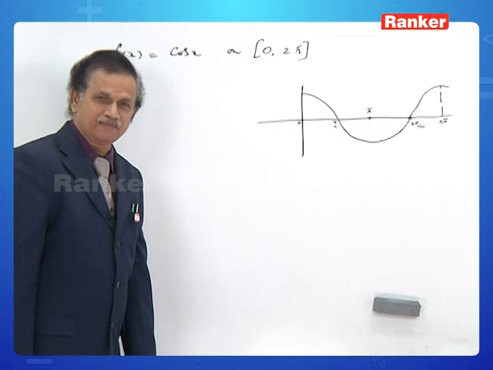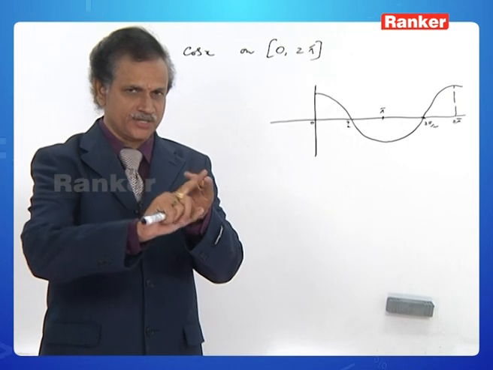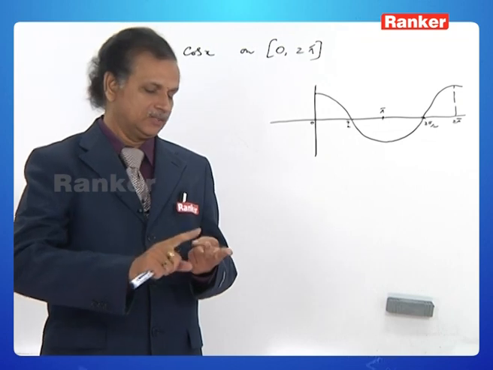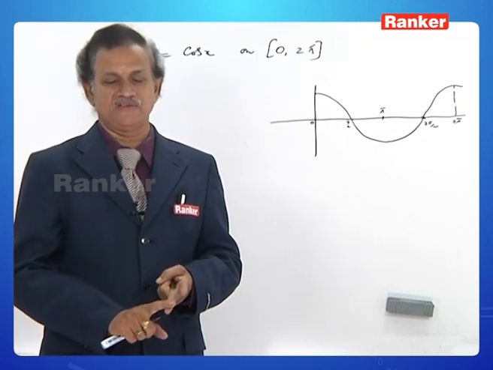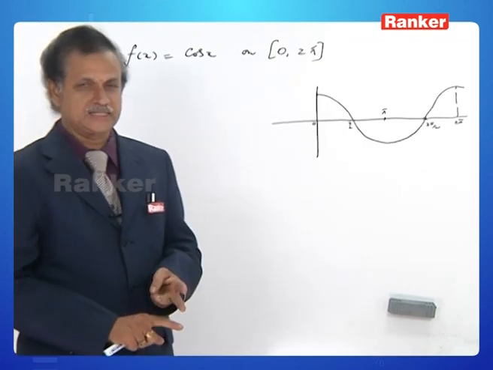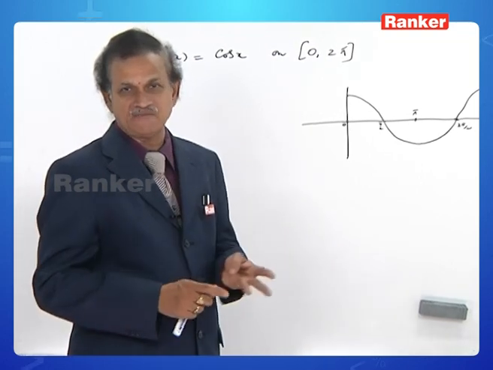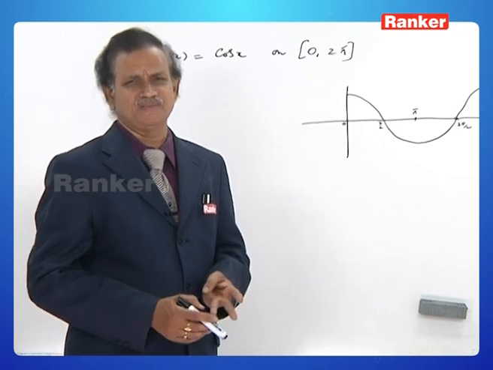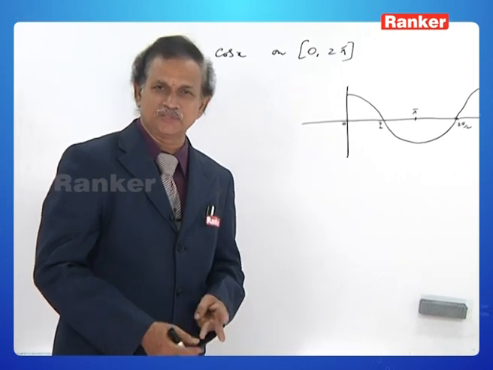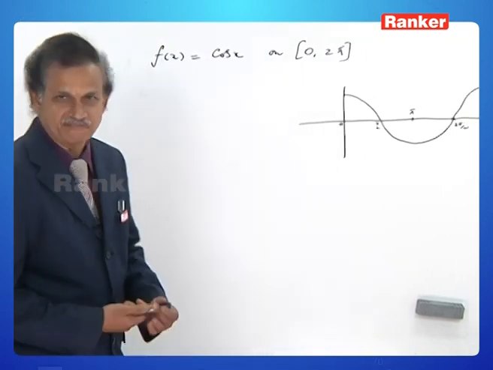So Rolle's theorem can be applied because all the three conditions are satisfied. First condition is f is continuous, that is cos x is continuous in the closed interval 0 to 2 pi. Second condition is f is derivable, that is f of x equal to cos x is derivable in the open interval 0 to 2 pi. And the third condition is f of 0 is 1 and f of 2 pi is also 1. It's very clear from the graph itself, or else everybody knows about the nature of the cos function. So the third condition is also verified. Good.